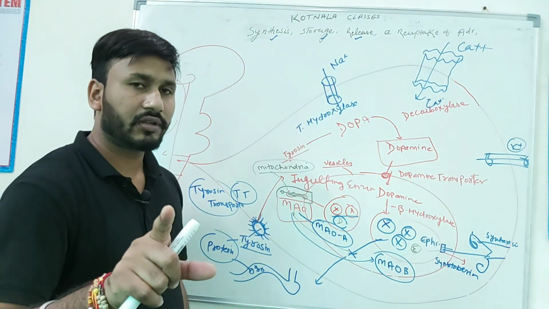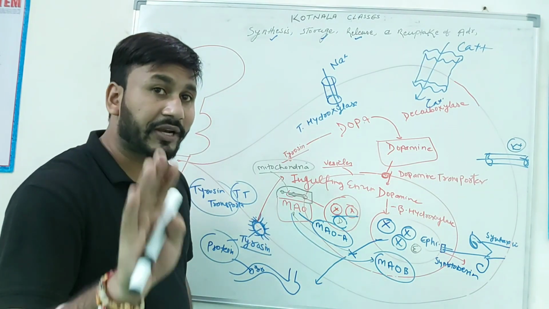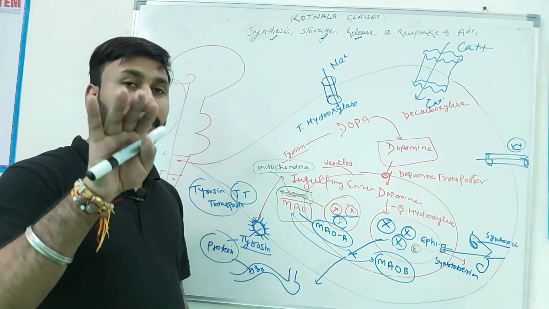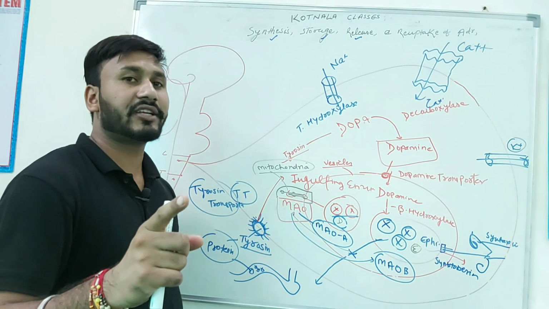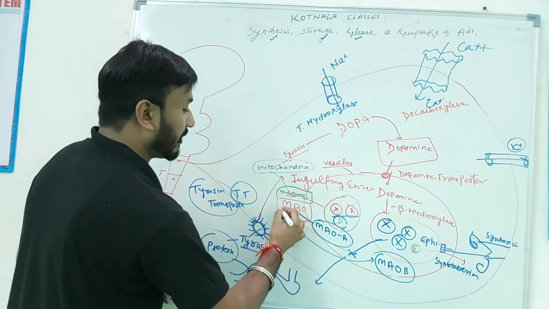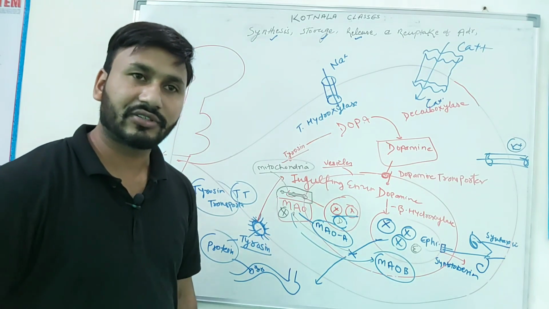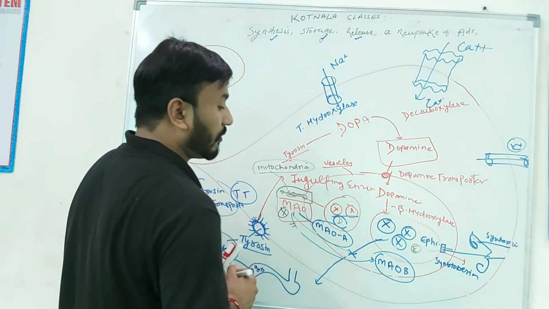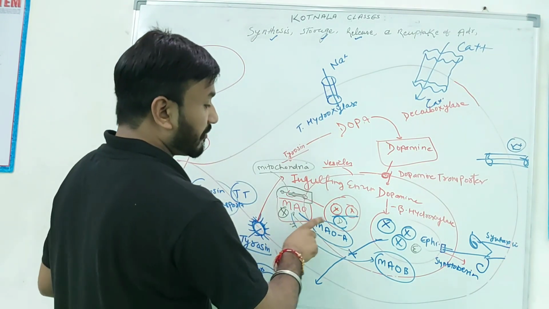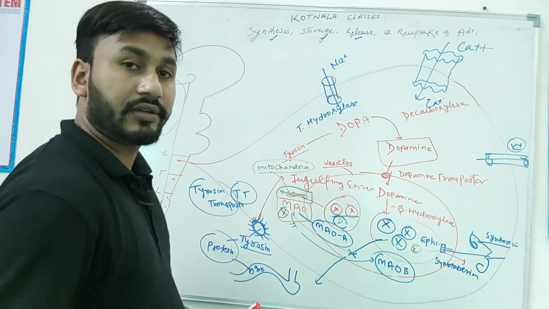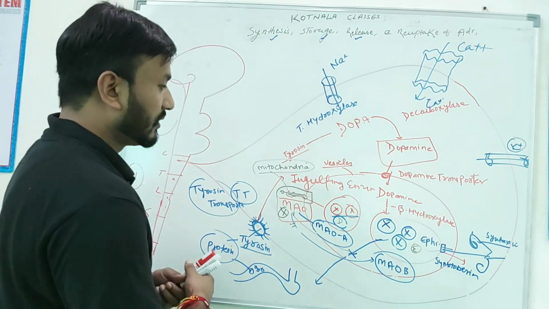Listen, be careful. For overexpression of dopamine or epinephrine in your vesicles, or over release from the vesicle, one strategy of treatment is an MAO inhibitor. Understood? Yes. That means the very important thing is that MAO is the enzyme responsible for dopamine and epinephrine eating, right?